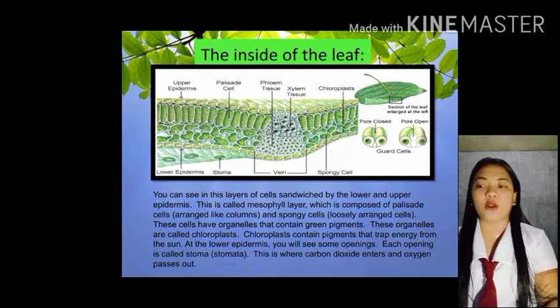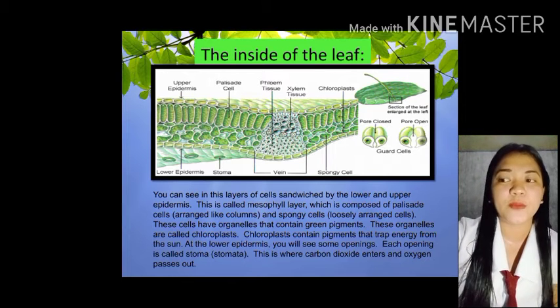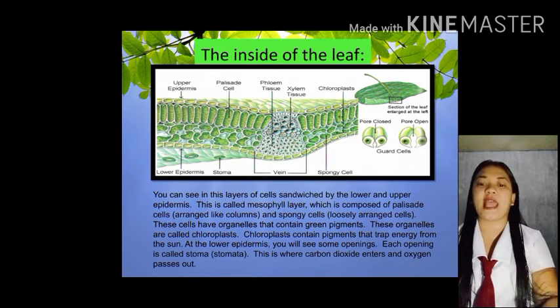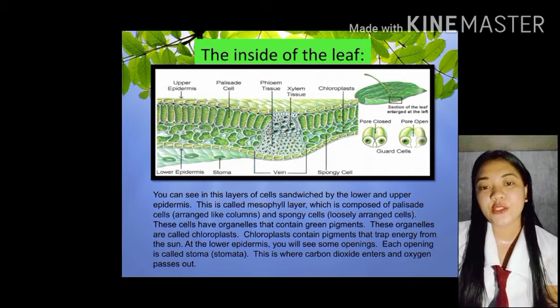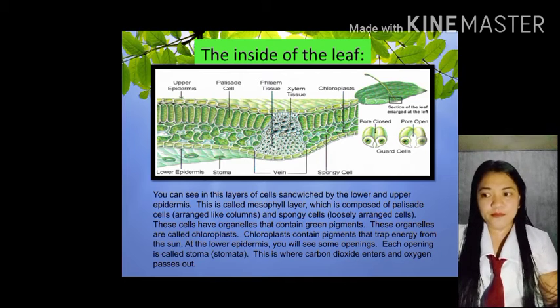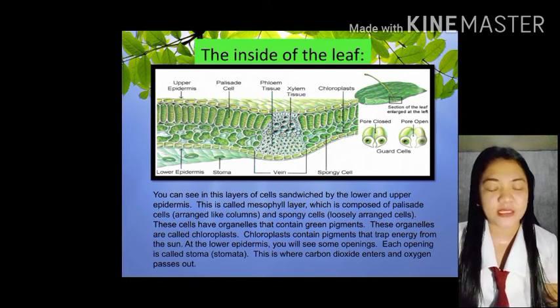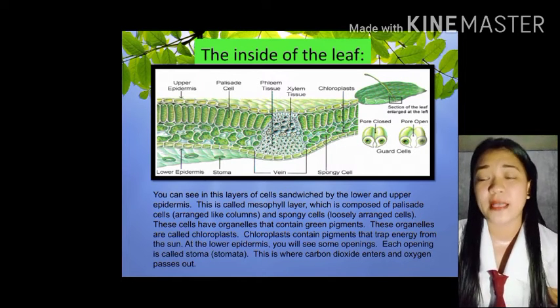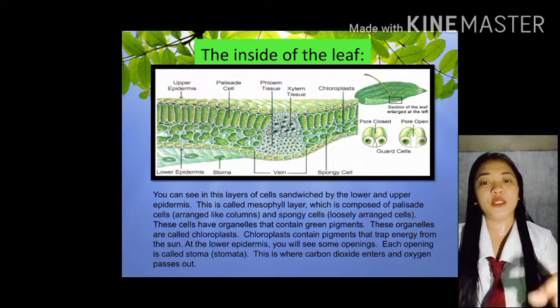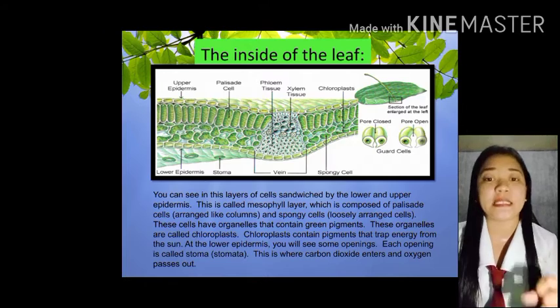Each opening is called stomata. Makikita nyo po sa picture kung nasa baba, yun po yung stomata. This is where carbon dioxide enters and oxygen passes out. Dito po sa stomata, dito pumapasok si carbon dioxide at dito naman lumalabas si oxygen. So, siya po yung entry point and exit point ng chloroplast.